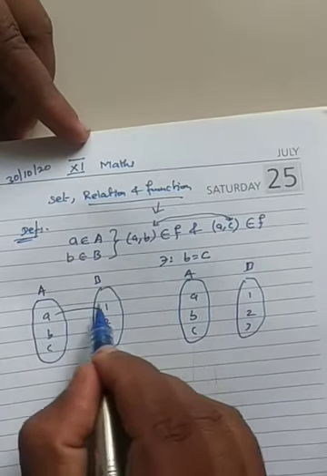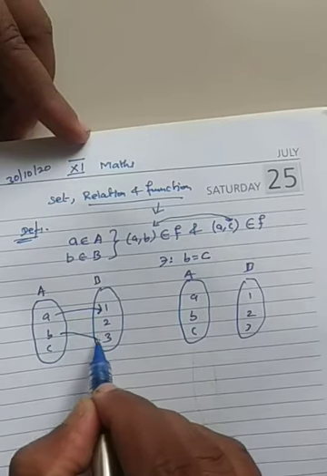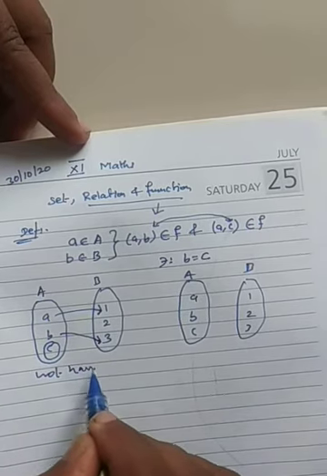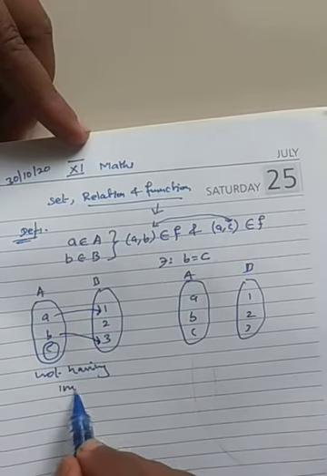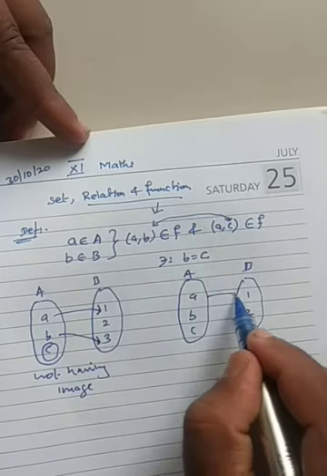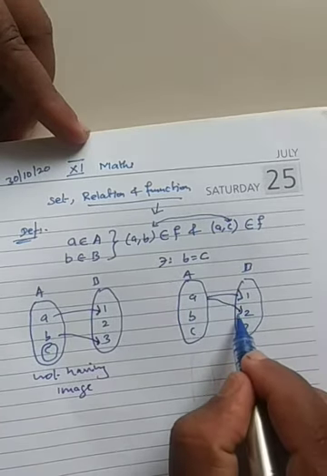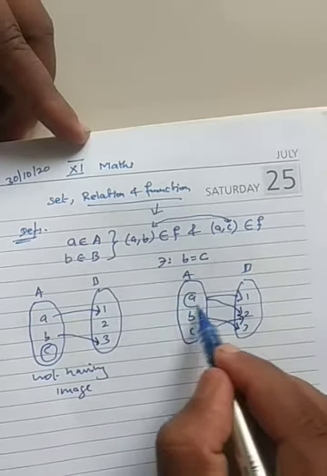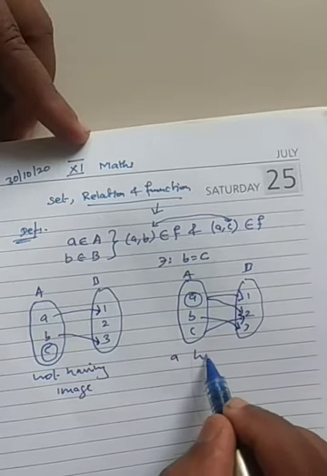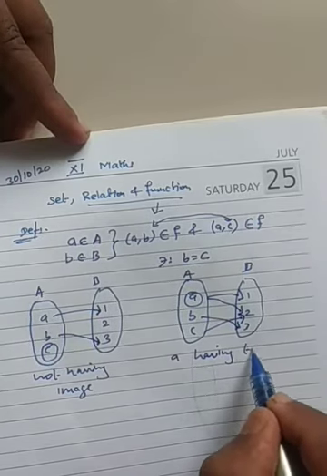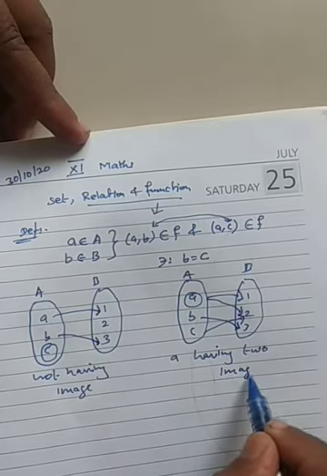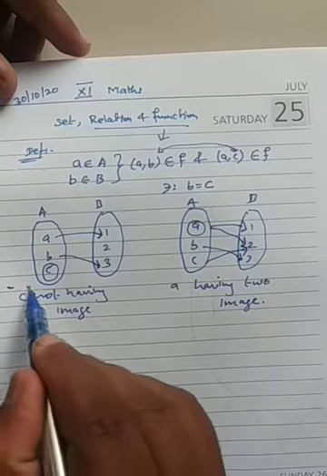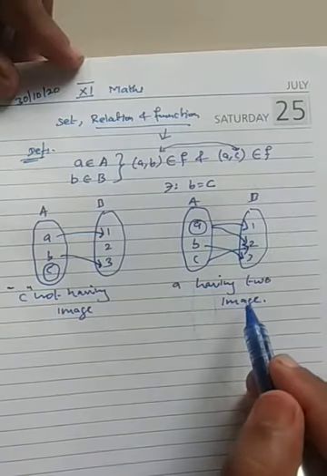Now A is mapping to 1 and B is mapping to 3. C is not having an image, keep that in mind. Next one, A is mapping to 1, A is mapping to 2, B is mapping to 3, and C is mapping to 2. You can see A is having 2 images. Here C is not having an image.